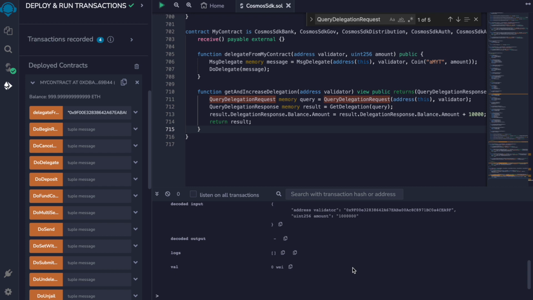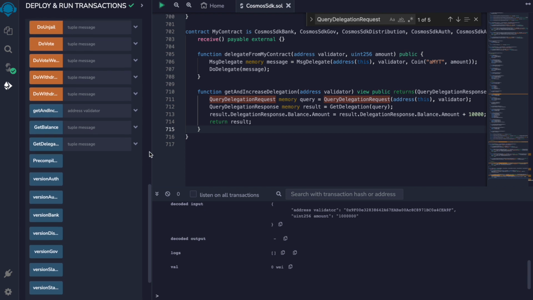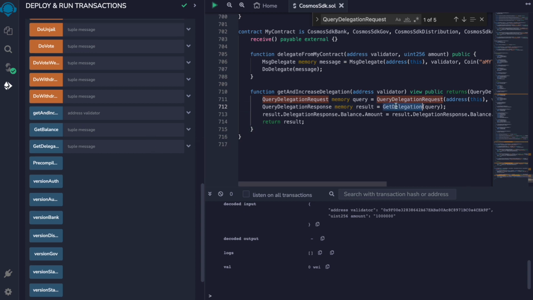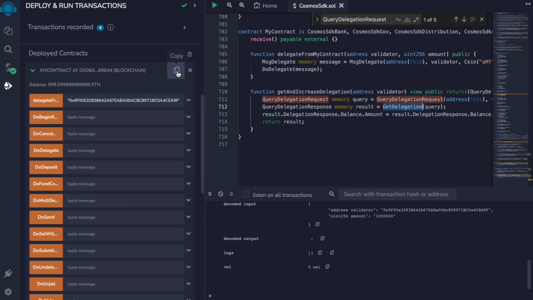but to be able to actually test it, we will use the get delegation query. And for this, we need both the delegator and the validator address.